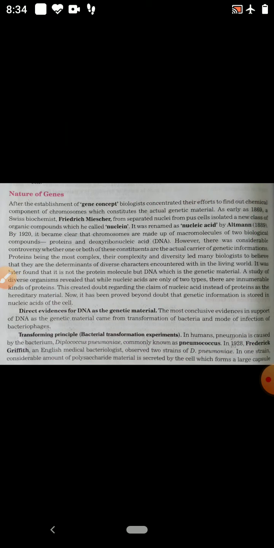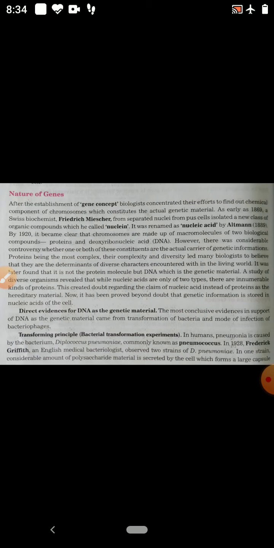So that is synthesis of protein. Next, genetic material is physically and chemically stable, and it undergoes gradual modification. Slowly and slowly there is modification in the genetic material.